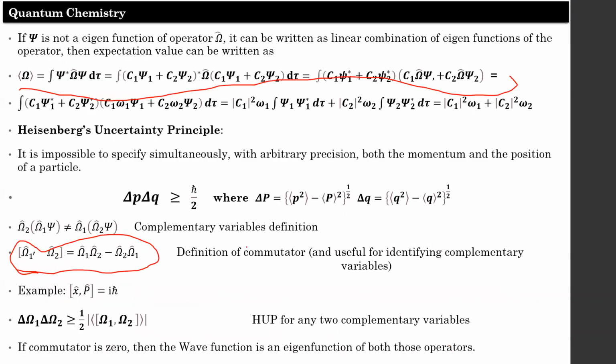If the function is not an eigenfunction of the operator, you can write psi as a linear combination of eigenfunctions of this operator. Solving this, you will get the final formula for the expectation value for functions which are not eigenfunctions of this operator.